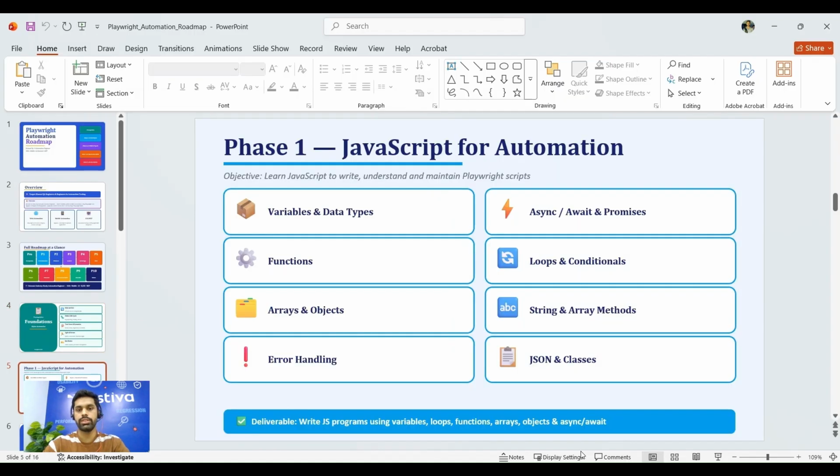Here is our phase one, JavaScript for automation. So we will be following JavaScript. You can choose other programming languages, like Python or any other, and replace it with that. The concepts will be the same: variables, data types, async await, which is a very important concept in Playwright automation, loops, conditions, and functions. These are the programming concepts that will be required for automation, and in the end we will be delivering a project using these concepts.